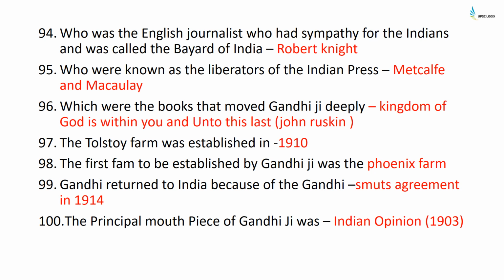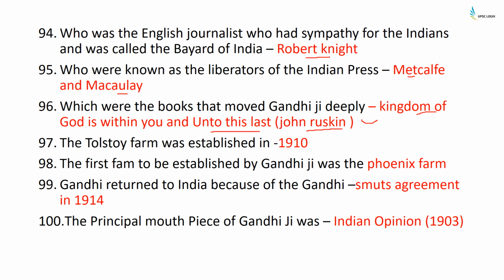Who was the English journalist who had sympathy for the Indians and also was called Bayard of India? It was Robert Knight. Who were known as liberators of the Indian press? It was Metcalfe and Macaulay. Which were the books that moved Gandhiji deeply? It was Kingdom of God is Within You and Unto This Last. And this book, Unto This Last, was written by John Ruskin.